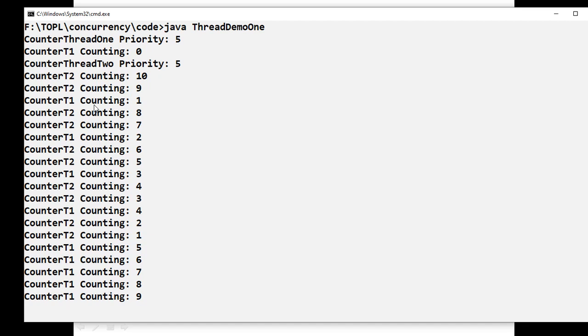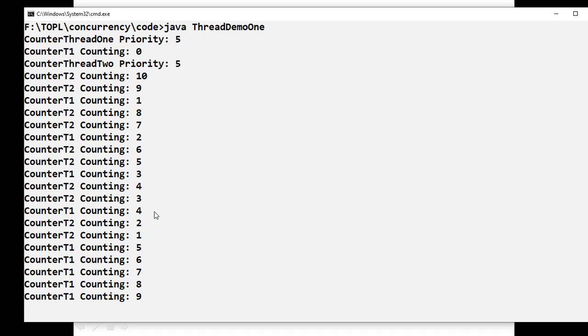Now we look at this particular function, which has a main method called the main thread of control, in which 2 threads were started. That means it has 1 entry point, but it has 2 further sub entry points. Thread 1 is to be started, which is another entry point. Thread 2 is to be started, which is another entry point. Once thread 1 is completed, you cannot revoke it back because it goes to the dead state. Once thread 2 is completed, it will also go into the dead state.